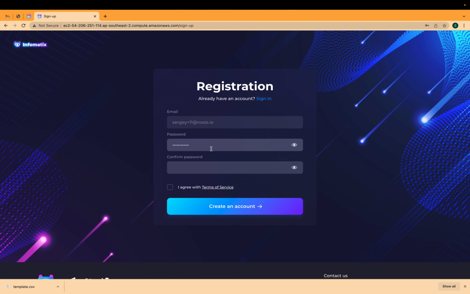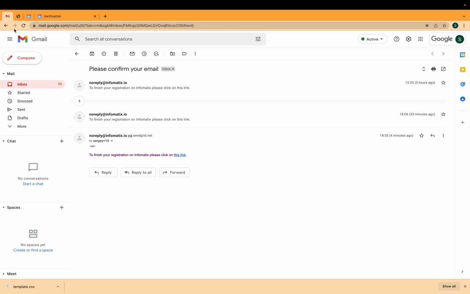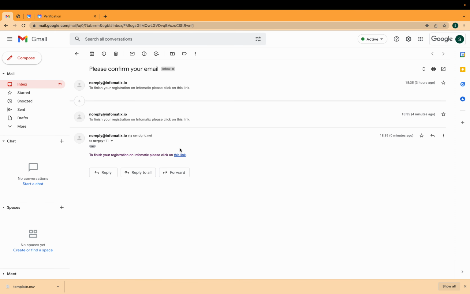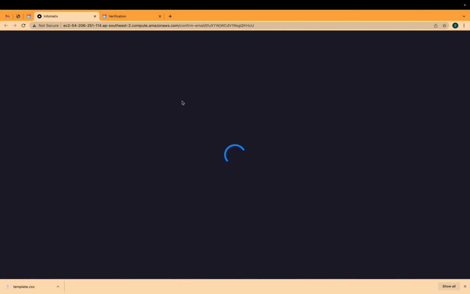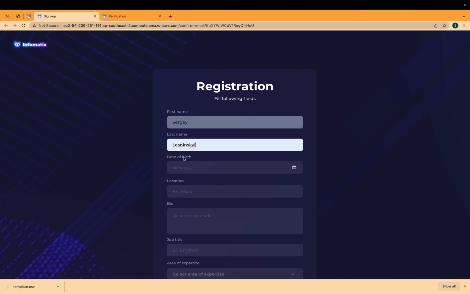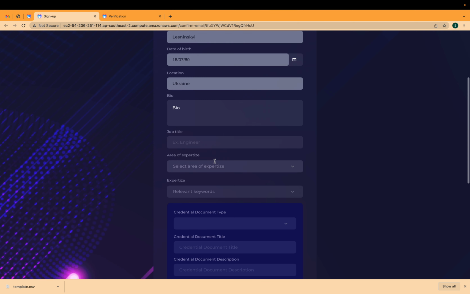Within Infomatix, every new user gets the responder status automatically, but once he gets the responder status, he can give it a try and apply for the verifier status. So for now, let's fill out the information exactly the same way as we did before.